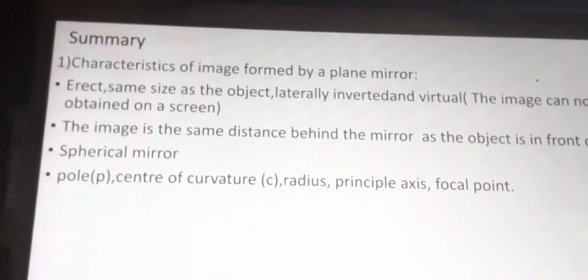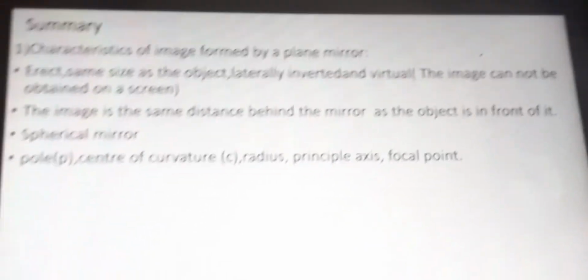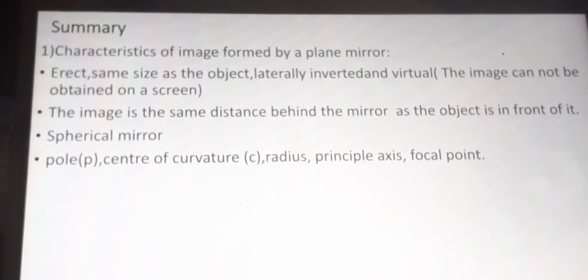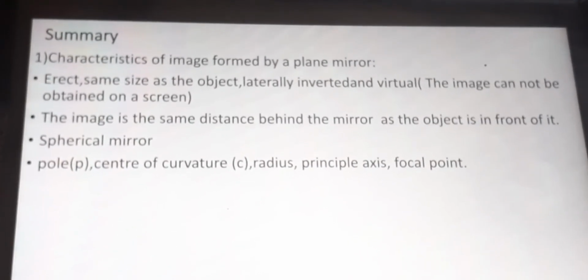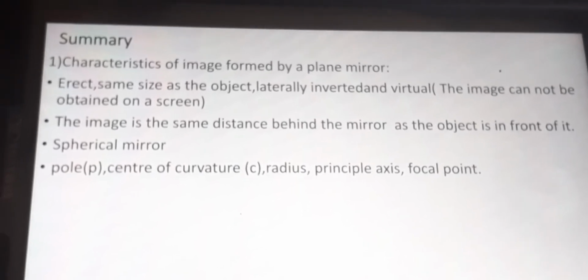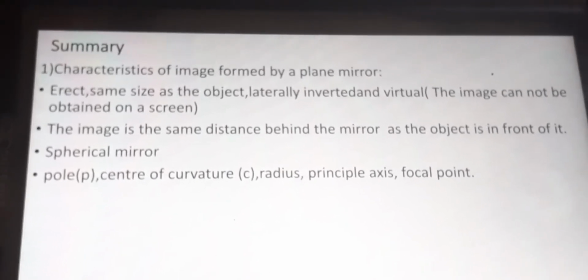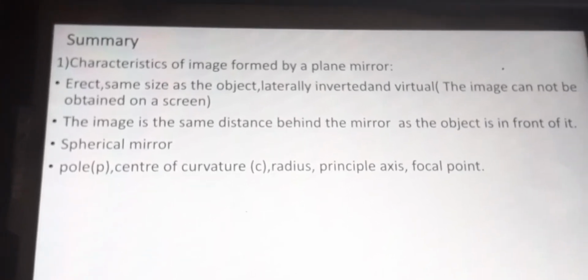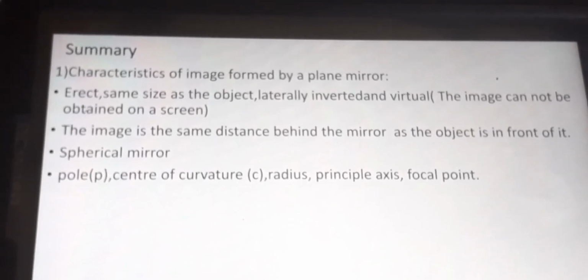So did you understand what is the pole, what is the center of curvature, radius, principal axis and focal point? Very, very important, this terminology. I introduced this terminology because you have to understand these in 7th class, then only you can understand more in higher classes. So what is the summary of this session? What we discussed up to now?